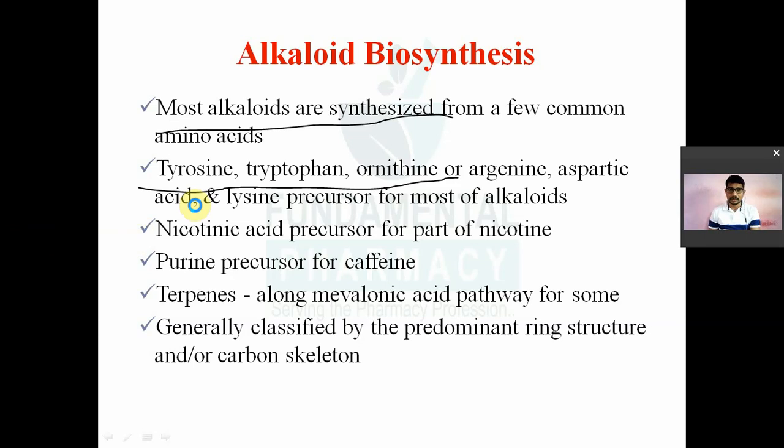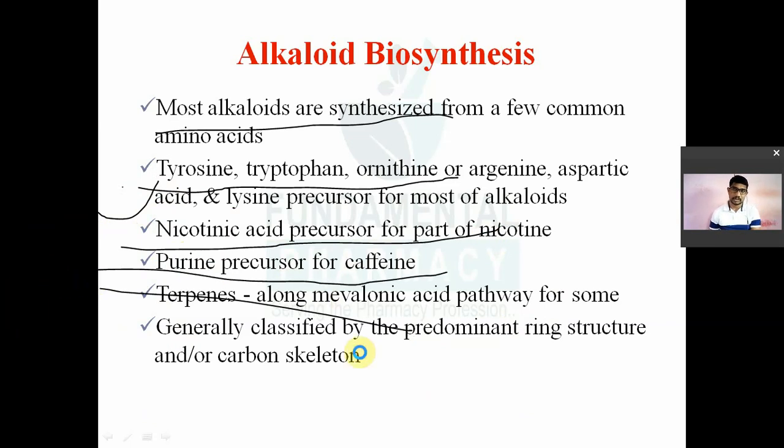So which are the precursors for alkaloids? Amino acids. Which ones? Tyrosine, tryptophan, ornithine, arginine, lysine. So from these amino acids, alkaloids are synthesized. For example, nicotinic acid is a precursor for the nicotine alkaloid from tobacco. Purine bases are the precursor for purine type of alkaloids. For example, caffeine, theophylline, theobromine. The purine bases like adenine and guanine are responsible for the biosynthesis of caffeine type of alkaloids, purine type of alkaloids: caffeine, theophylline, theobromine.